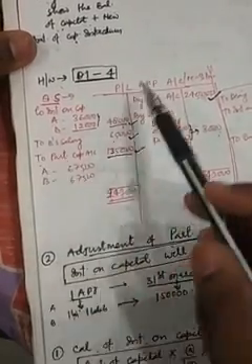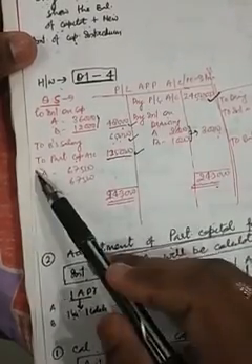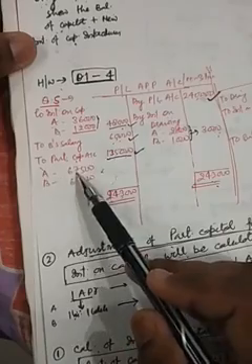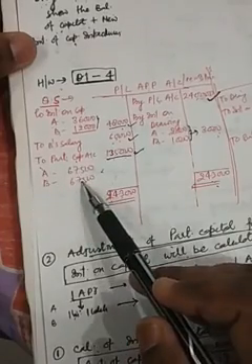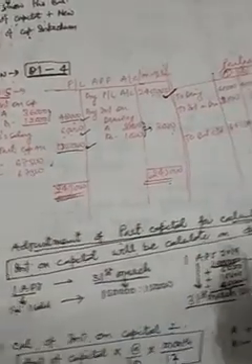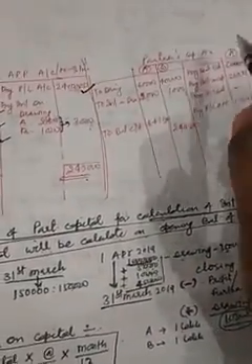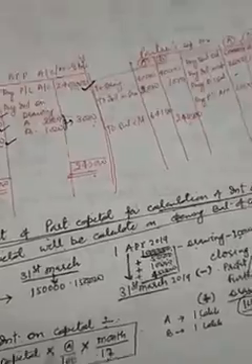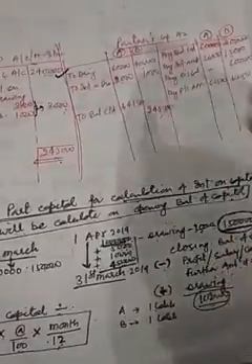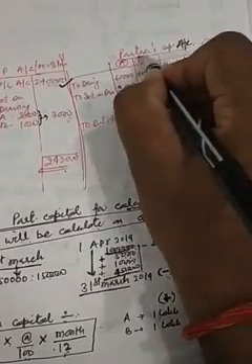The entry will be: PL appropriation account debit to partners capital account, 1,35,000, which will be distributed as 67,500 and 67,500. Then the PL appropriation account will be closed. After that, we have to prepare the partners capital account. In the question, after preparing the PL appropriation account, we will prepare the partners capital account.